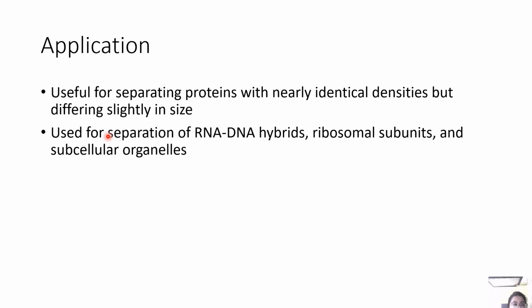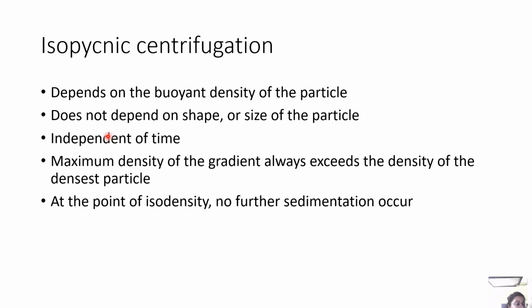However, the application is useful for separating proteins with nearly identical densities but differing slightly in size, and it is used for separation of RNA-DNA hybrids, ribosomal subunits, and subcellular organelles. Now, what is isopycnic centrifugation?